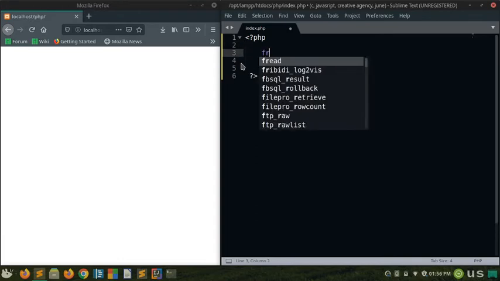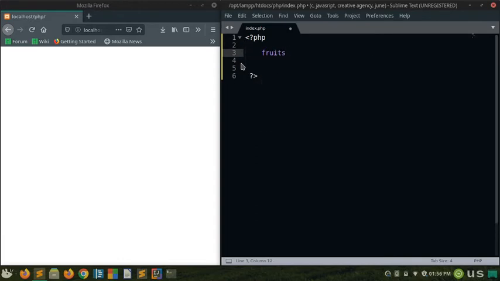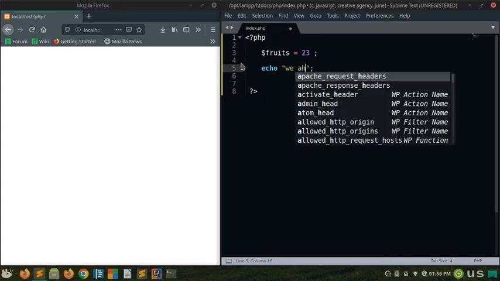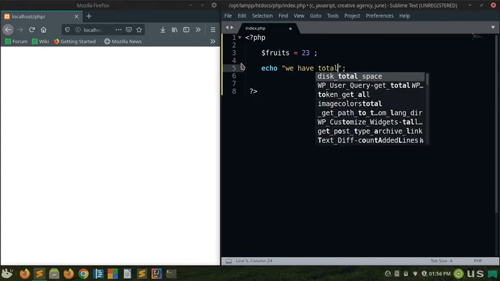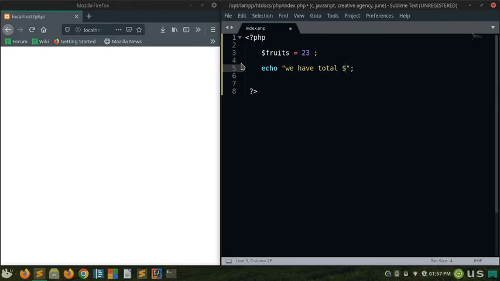We call a variable, for example, we have 23 fruits there. If I want to echo it out, first I use a double quote here. We have total fruits. Okay, so let's see the results here. What happened? We found the correct results.